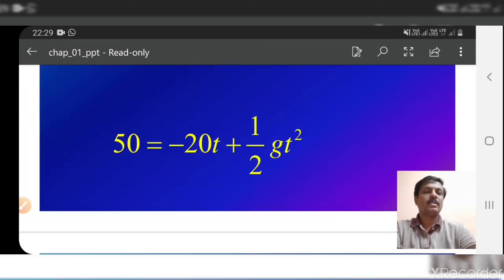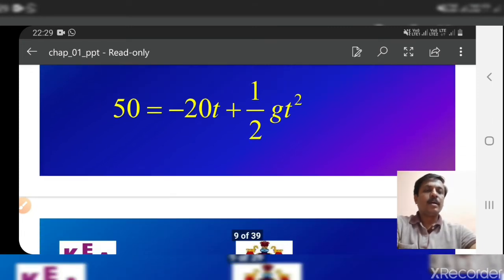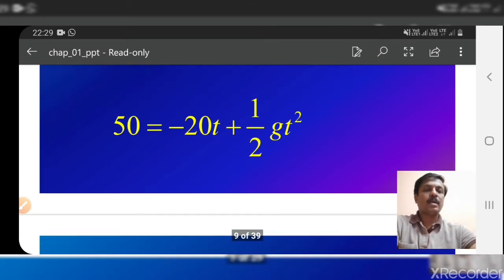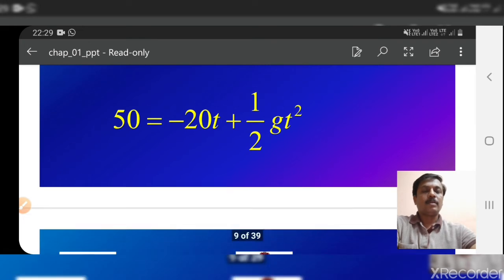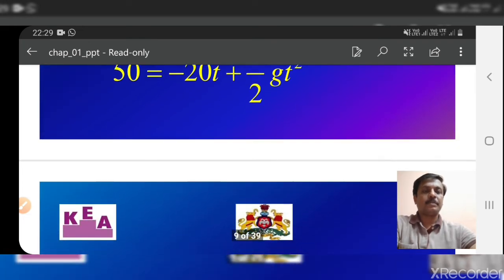You put this value also, then you find the value of t. This is homework or assignment. You try it and let me know the answer. You tell me the answer in the comment section.